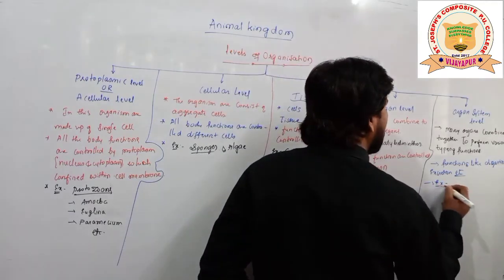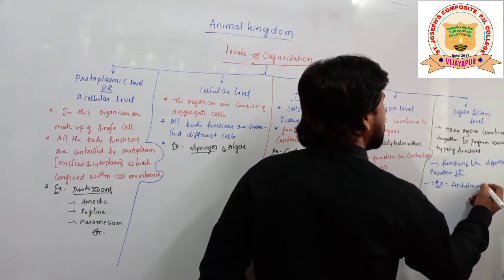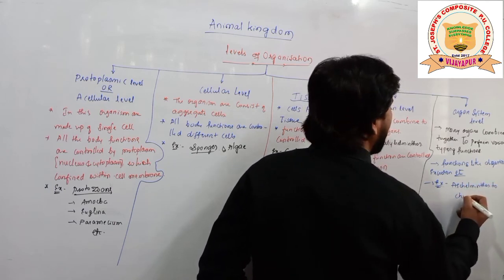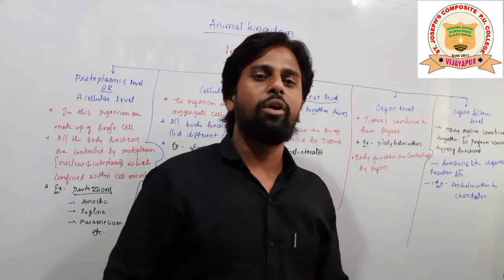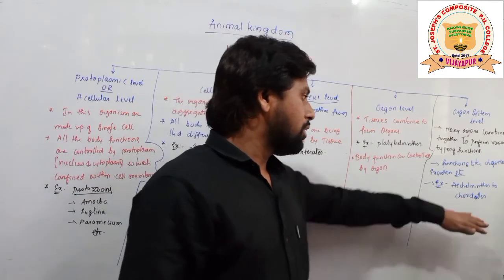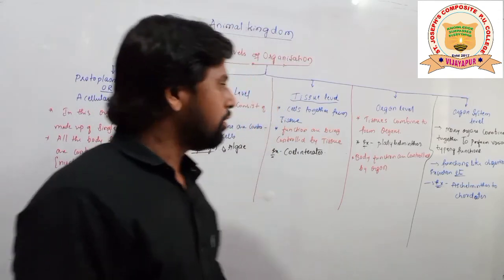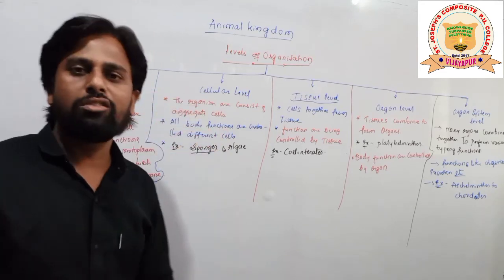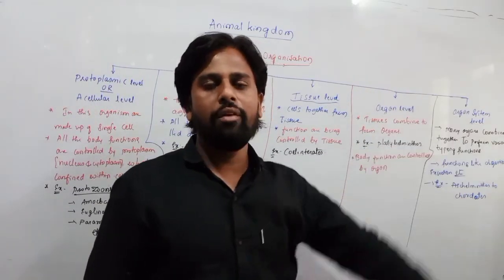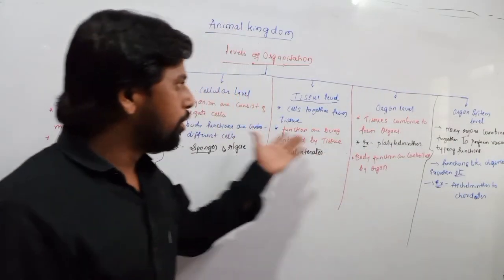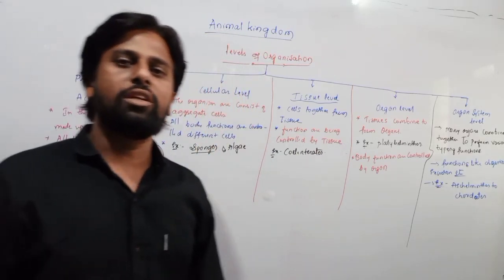So the best example we can give here, what? From Aschelminthes to chordates. Aschelminthes to chordates are the examples for this group of animals, students. Okay, so in this way, students, the levels of organization are complete. The important levels of organization are protoplasmic, cellular, tissue level, organ level, and organ system level, students. I hope you all understood the concept. Okay, next we go for another basis of classification, that is what? Symmetry.